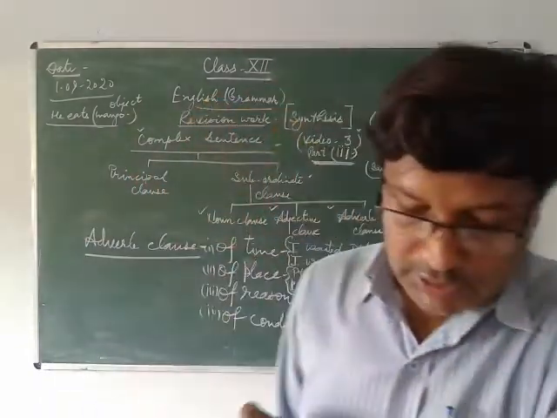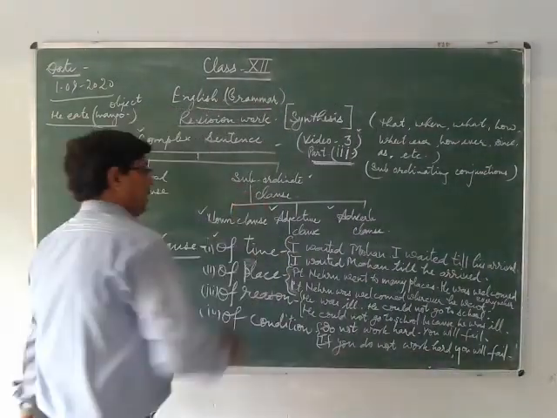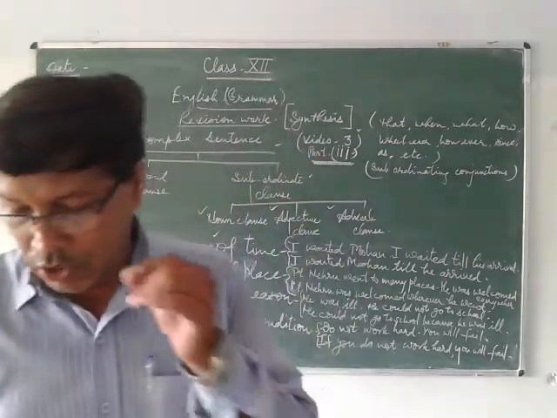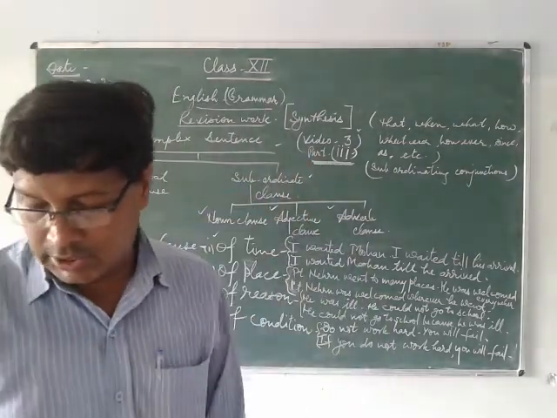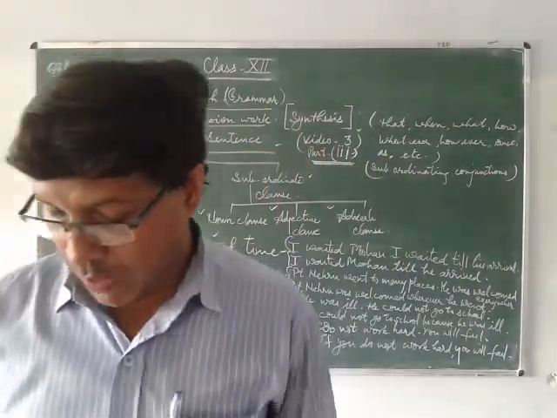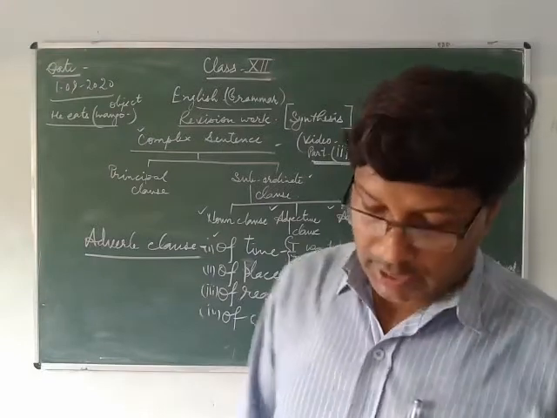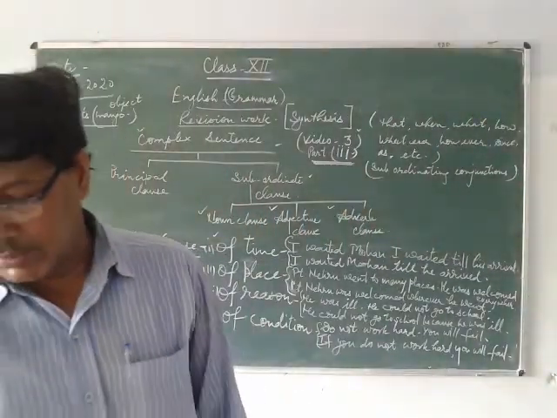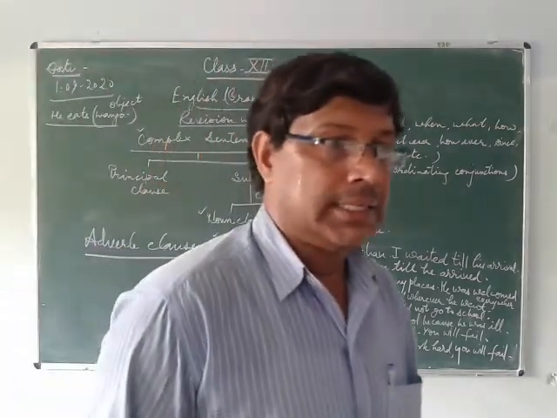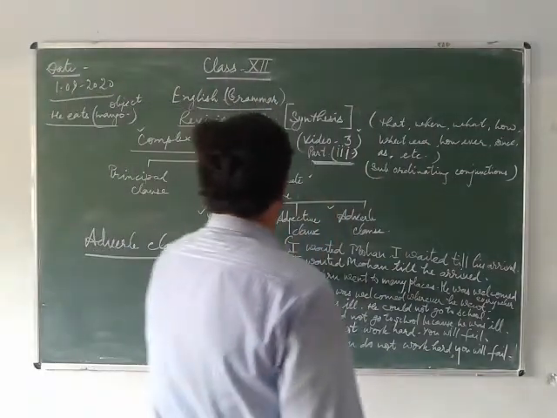See the first one here, of time. It always denotes time, and you will use conjunctions whenever, when, while, till, until, before, after, as long as, as soon as, since. All these conjunctions are used here for time.